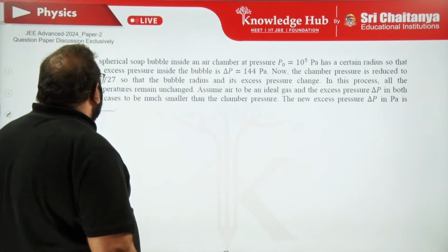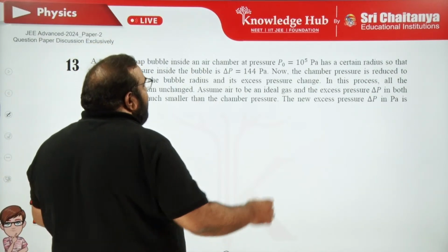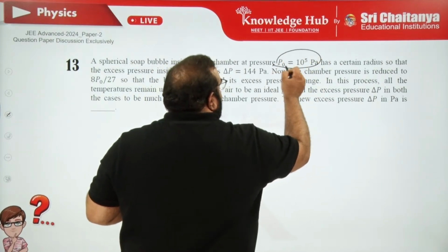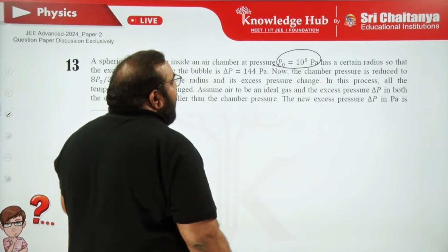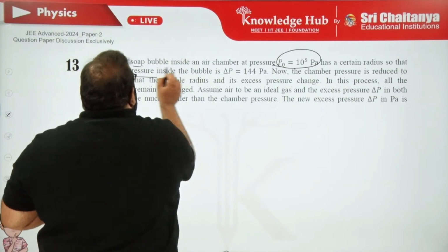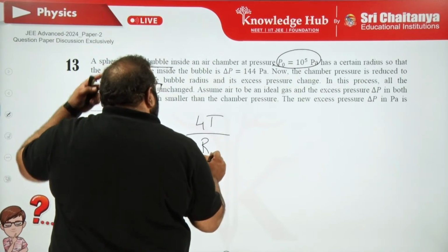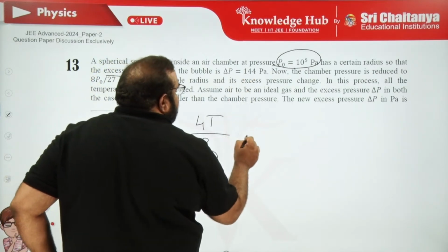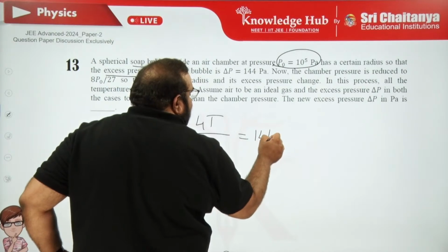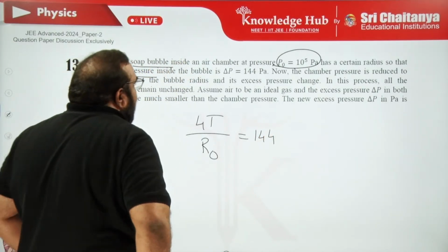And next, 13th question. A spherical soap bubble inside an air chamber at a pressure P naught has a certain radius, so that the excess pressure for a soap bubble, what is the excess pressure? 4T by R naught. That excess pressure you mentioned is 144 pascals. Clear? 4T by R naught, right?